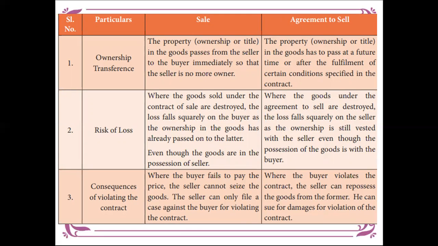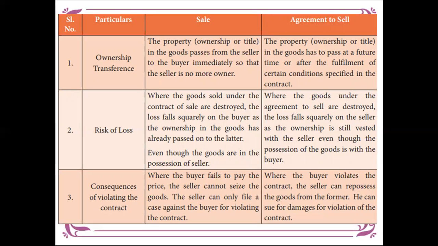Ownership transfer. In sale, the ownership can be easily transferred from one person to another. In agreement to sale, the ownership cannot be transferred immediately; at the end, the ownership will be transferred. Next, risk of loss. Here the risk of loss is heavier in agreement to sale. In sale, the risk of loss is reduced because when we get the goods at the time of sale, we can examine them. In agreement to sale, in future the goods may be destroyed, fall or be damaged, whatever it may be.